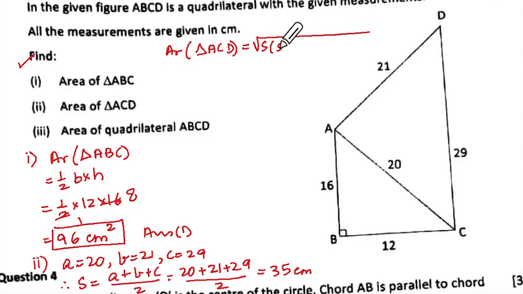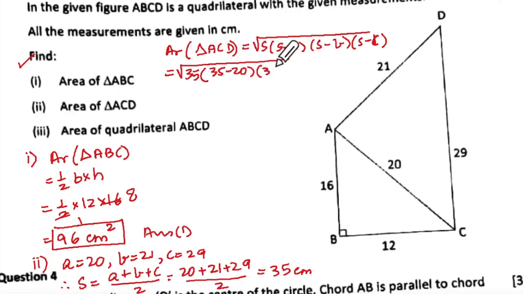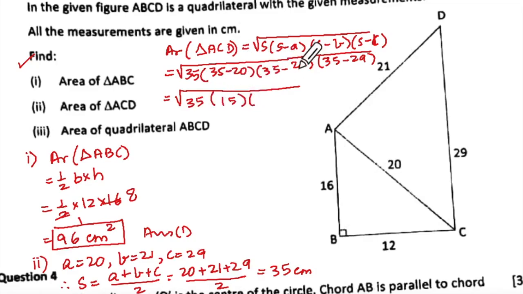Under root S into bracket S minus A into S minus B into S minus C, which is going to give us under root 35 into bracket 35 minus 20, then 35 minus 21 and 35 minus 29, which is equal to 35 into 15, into 14, into 6. Correct? Yes or no?